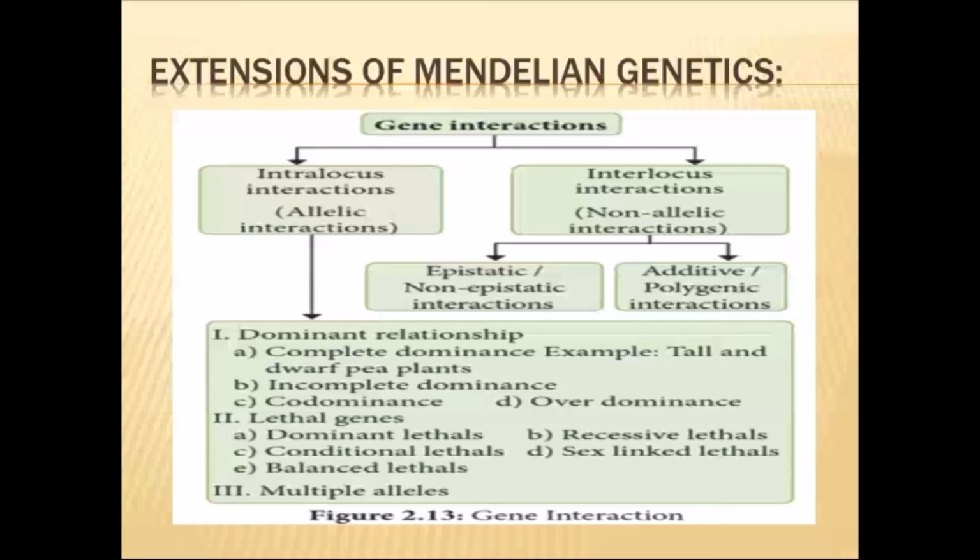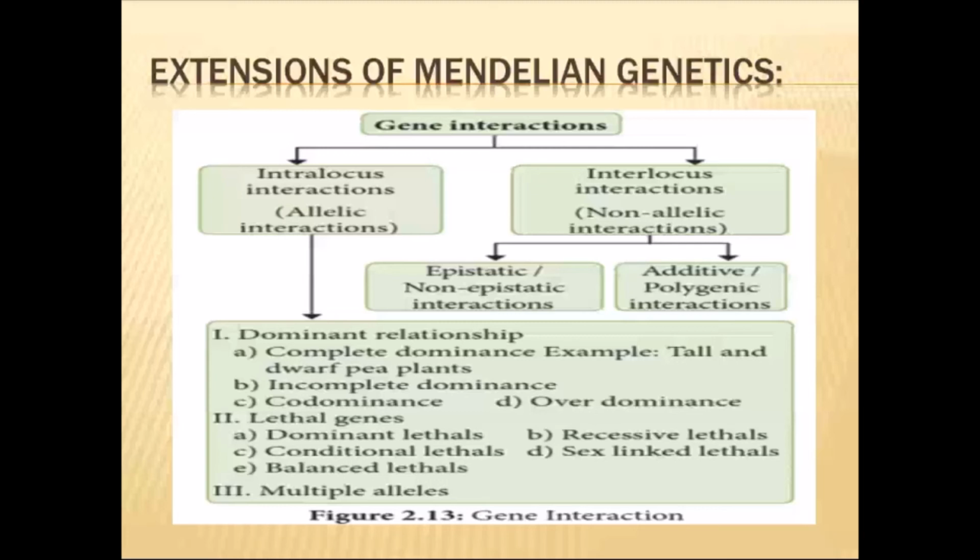Under this, you are going to discuss five different things: dominant lethal, recessive lethal, conditional lethal, sex-linked lethal, and the fifth one, balanced lethal. And last, multiple alleles. Many alleles are involved in a cross, that is multiple allele formation. So these are the three different types under the intralocus interactions.